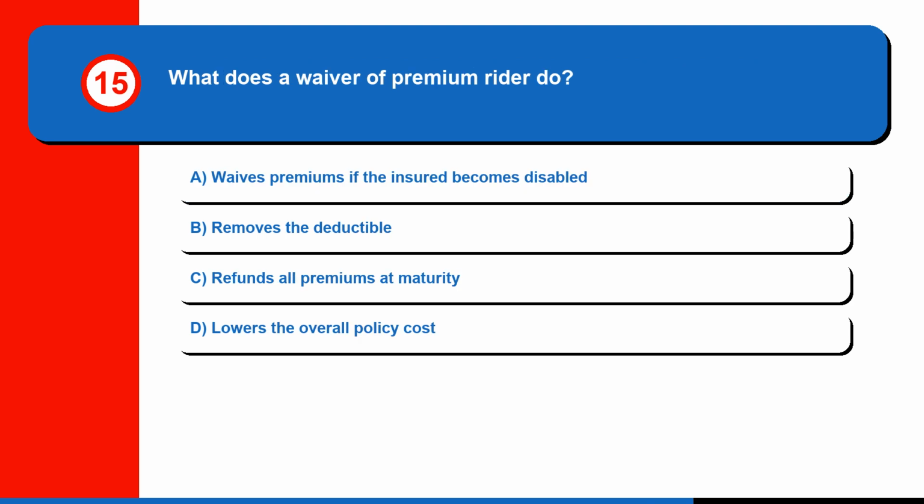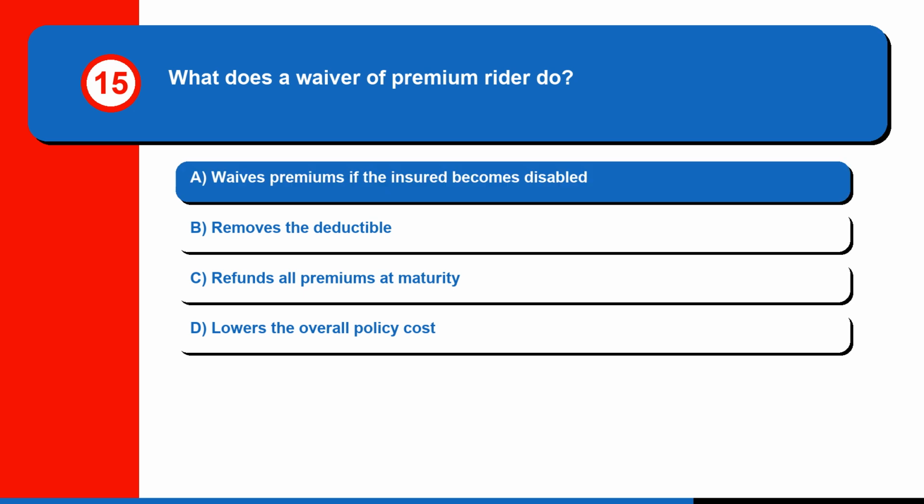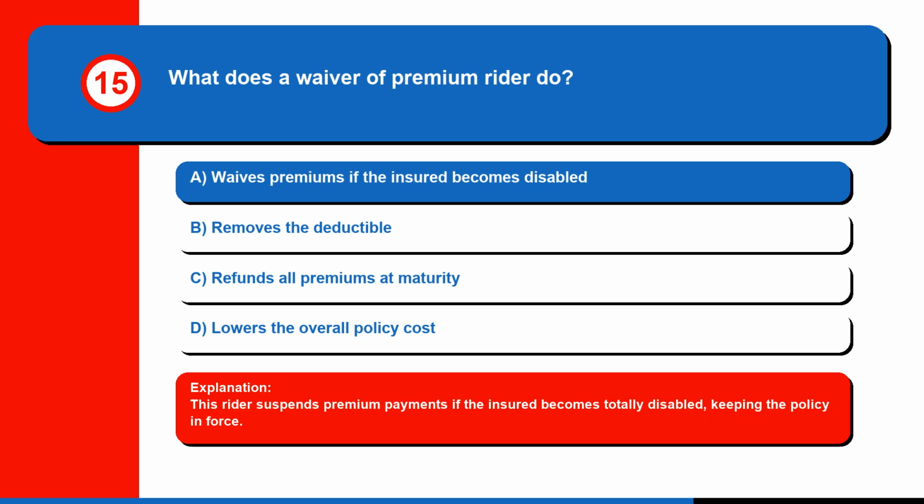Question 15. What does a waiver of premium rider do? A. Waives premiums if the insured becomes disabled. B. Removes the deductible. C. Refunds all premiums at maturity. Or D. Lowers the overall policy cost. The correct answer is A. Waives premiums if the insured becomes disabled. This rider suspends premium payments if the insured becomes totally disabled, keeping the policy in force.